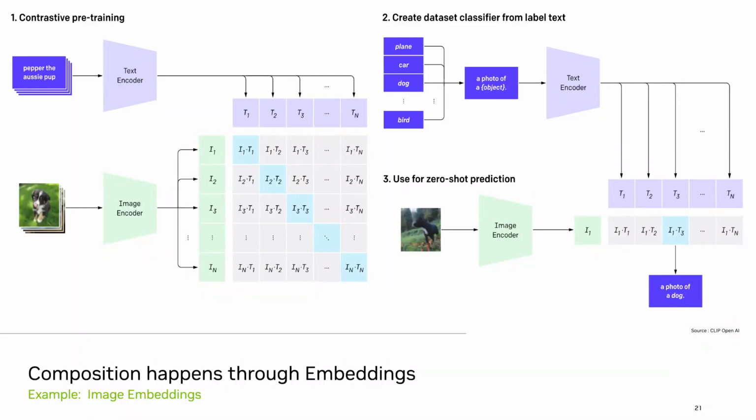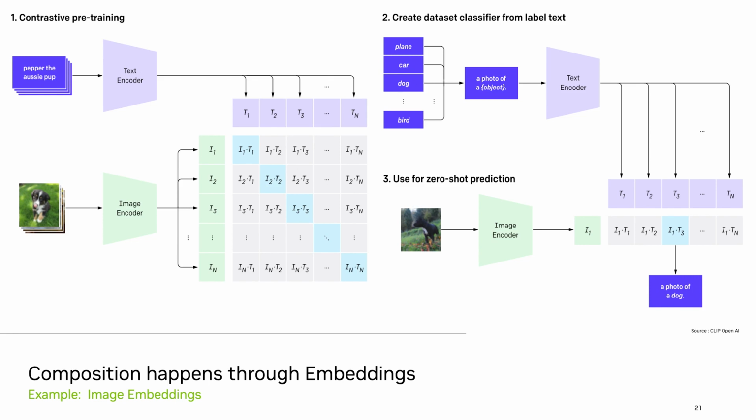And how does this composition work? Well, the composition happens through embeddings. And I'm going to give an example from image embeddings, which are able to connect images and text. This one, again, comes from OpenAI. It's called CLIP. And the idea is that if you are able to collect a large training set of images with captions, maybe just very simple captions that describe what's inside the image, you can do a training step where we create an abstract space that's just a bunch of vectors, where we project each of these images and each of these text examples into the same space using a neural network.